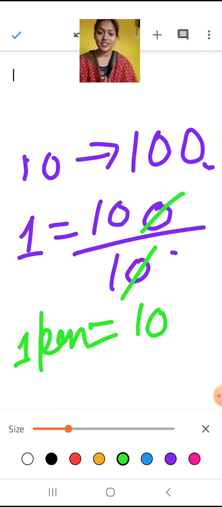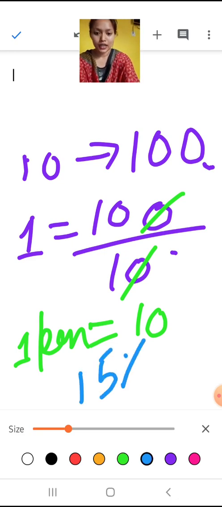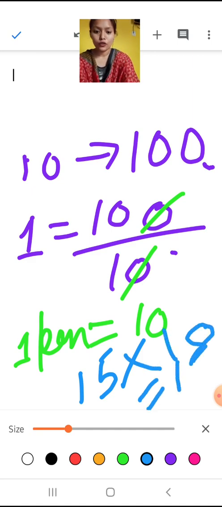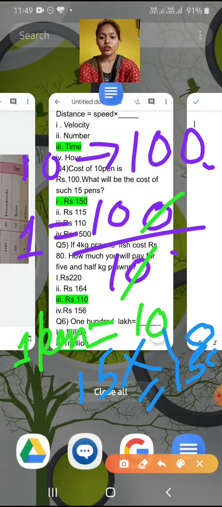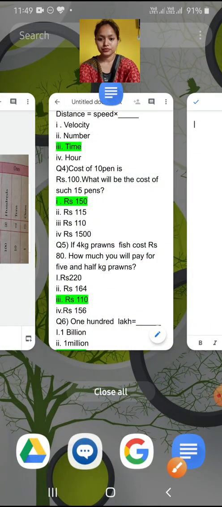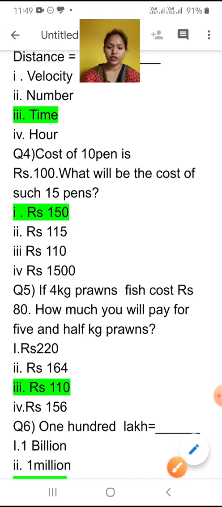We have studied this earlier also: when we have to find for more, and we are given only 1, what do we do? We multiply. So we will multiply 15 by 10 and we will get the answer. What's the answer? 15 tens are 150. Very good. So what will be the cost of 15 pens? Sorry, 150 it is.